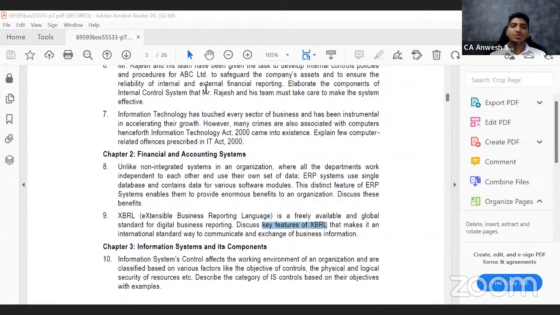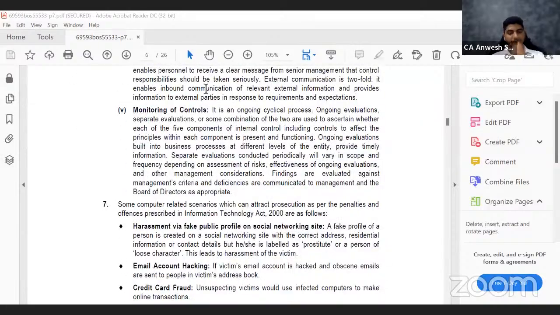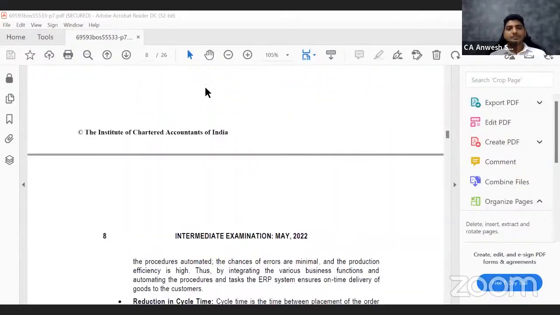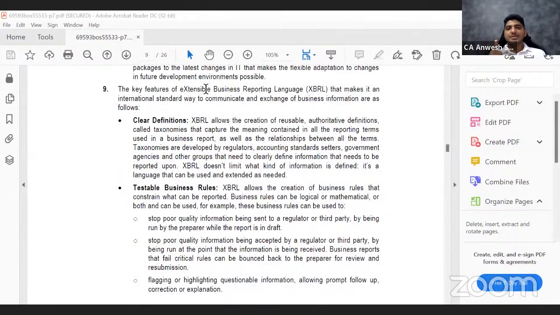So what are the key features? Let's go to the key features. The first key feature is there is clear definition. Now, what is this clear definition? The XBRL clearly says if it is fixed asset, this is how it should be reported. If it is inventory, this is how it should be reported. Each and everything that you can possibly imagine is already defined under those taxonomies. So you don't get to invent your own terminology and report it there. You just have to associate.